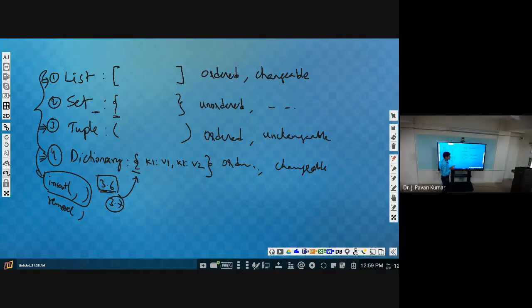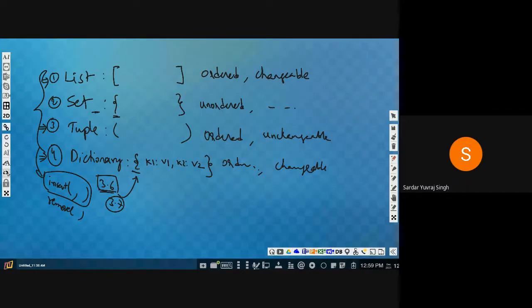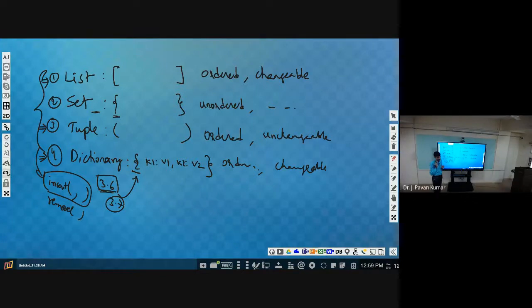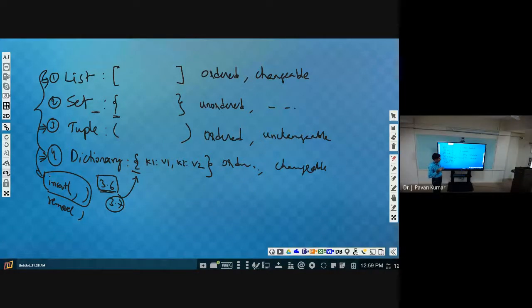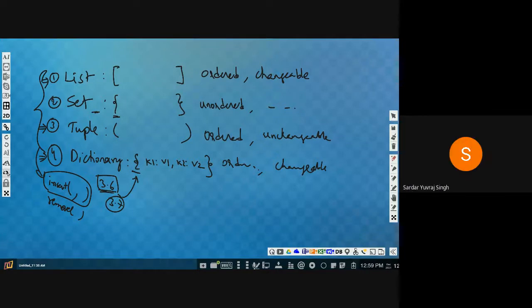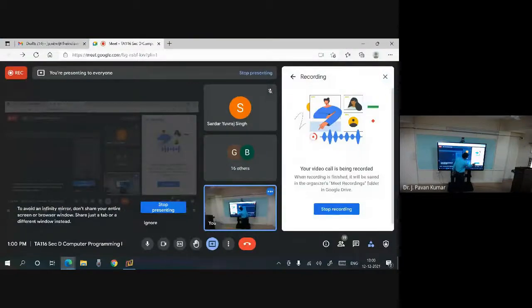Sir, yesterday you gave one code. I wrote that code, sir, and practiced it on my laptop, but the outcome isn't coming. Can I share my screen once so you can check what is wrong? Now you can send it to me on WhatsApp or mail, no problem. I will respond to you. Okay, sir. If you have any doubts, you can ask me. Otherwise.